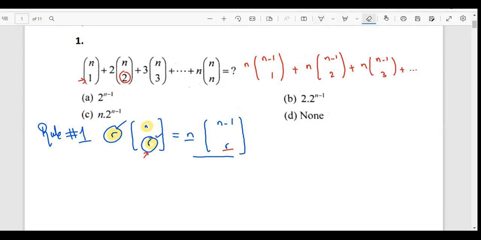I'll write it down more neatly. That is it. Any confusion still here? I have converted this to this using rule number 1. If you have any doubts, please tell me. This is important. Initially, we will be focusing on these rules, and then once we are comfortable, we will be talking about questions directly. Please tell me if you are good with this or not.